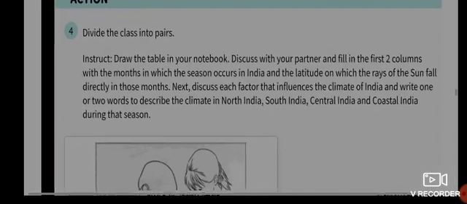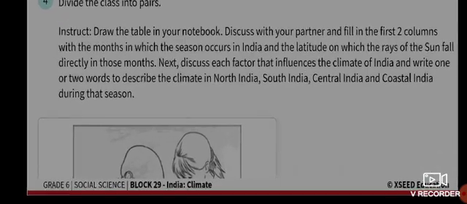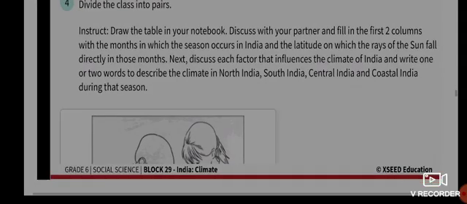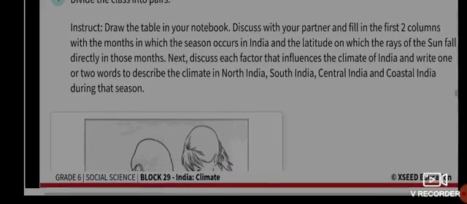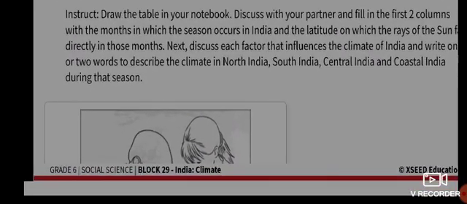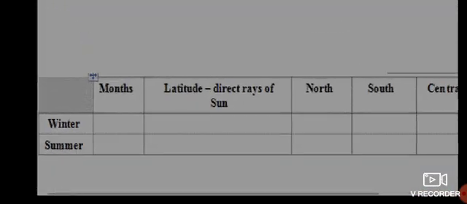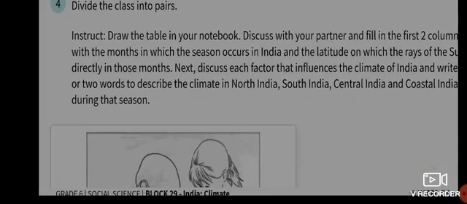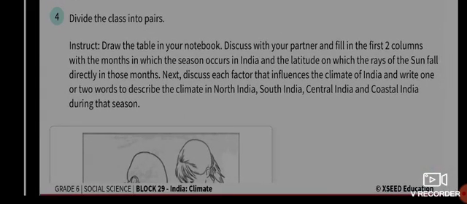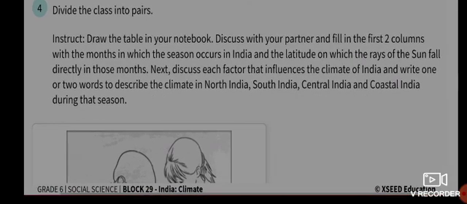After you have drawn the table in your notebook, make the first two columns with the month in which the season occurs in India. As I've explained, you have to indicate the months in which the seasons fall in India, and the latitude on which the rays of the sun fall directly in those months.